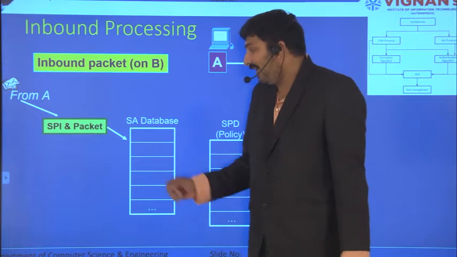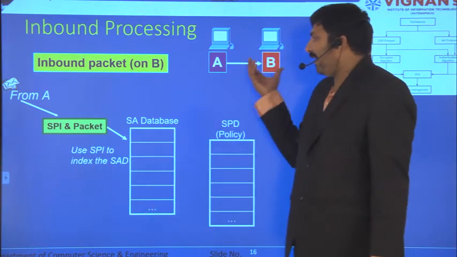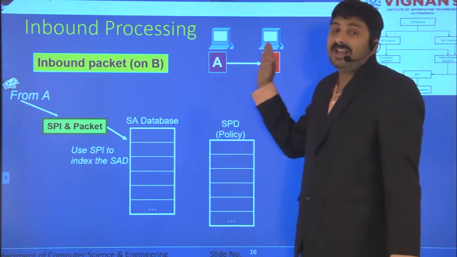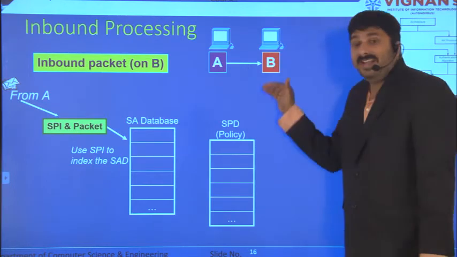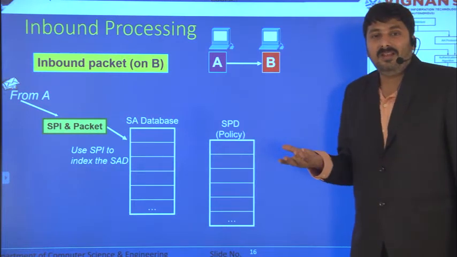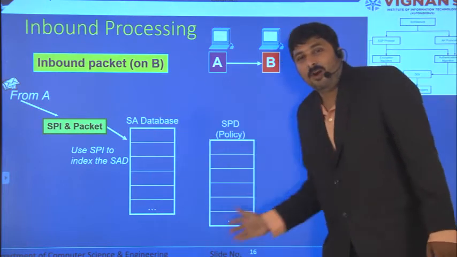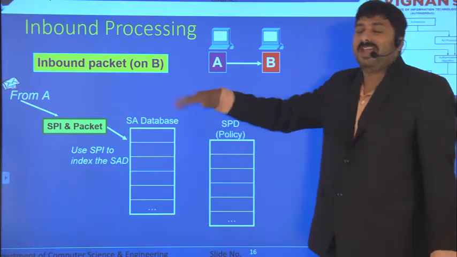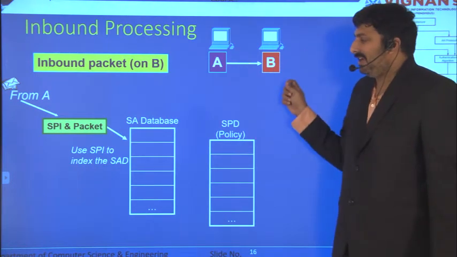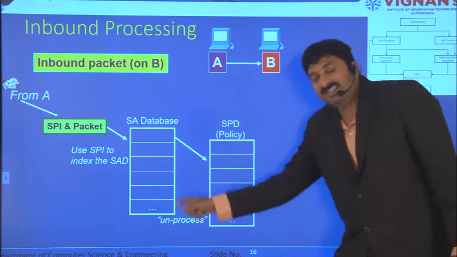According to the security parameter index, I'll use the SPI because my computer B might have many connections. Maybe with A it has an IPsec connection with ESP. Maybe with C it has a connection with authentication header. Maybe with D it might not have any IPsec connection. So if a packet comes from D, it won't search in the database, it will directly process it. But if there is an IPsec connection, it will check in the database, go to the policy, and process the things.